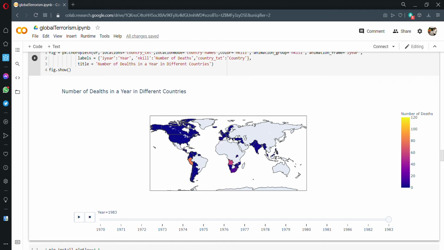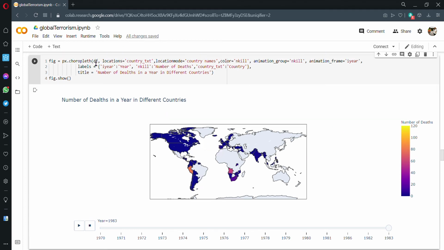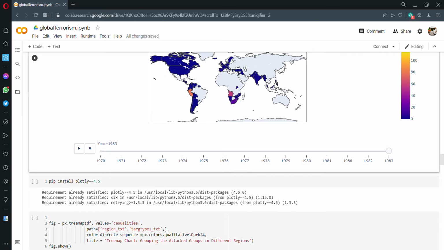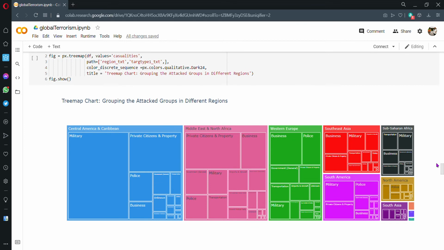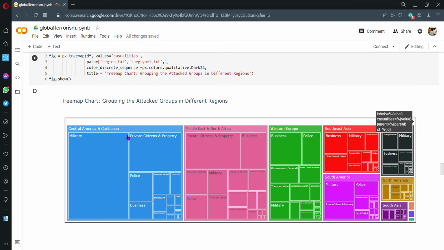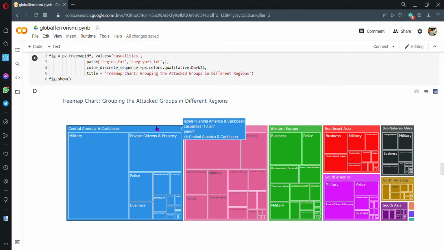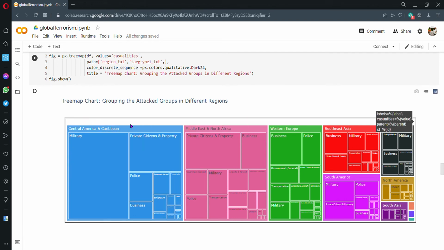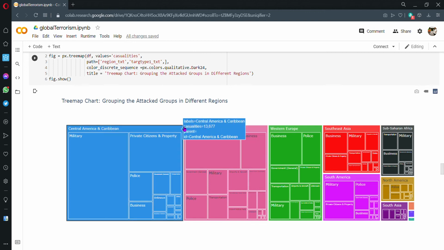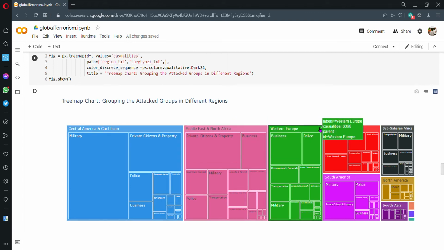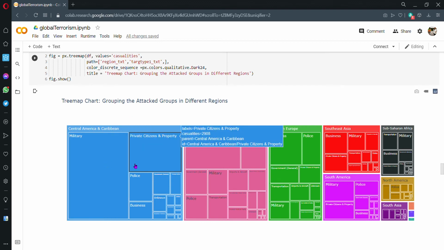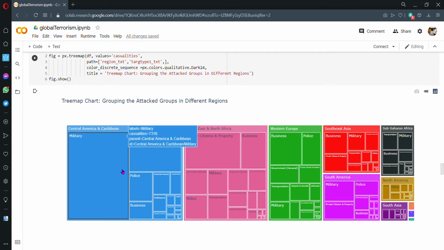So this is again using Plotly, and I have used the Choropleth function. So you can try this out. This is really interesting. Moving on, we have the tree map. This tree map, you can see, groups the attack groups in different regions. The parent box is the region, and within them we have the groups that were attacked, like private citizens, police, military.